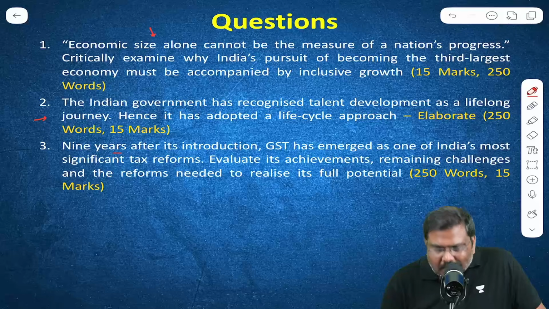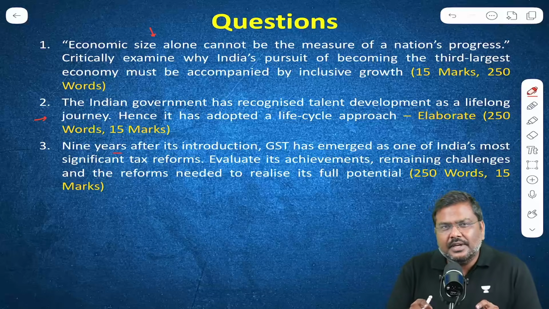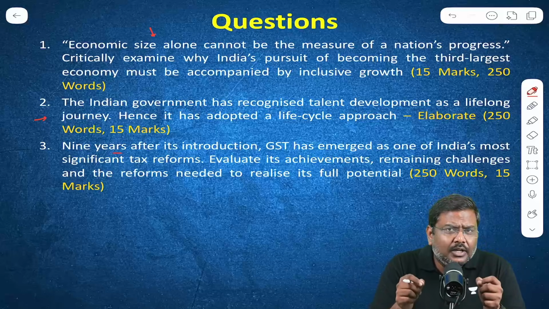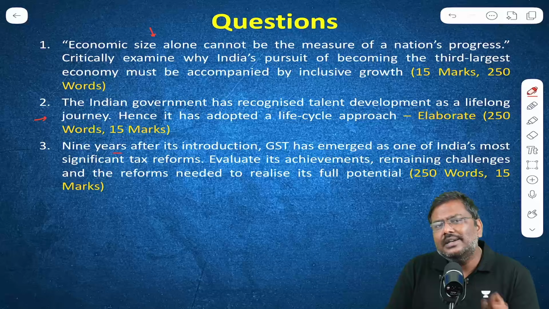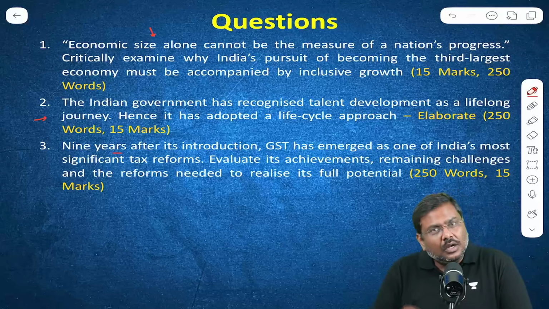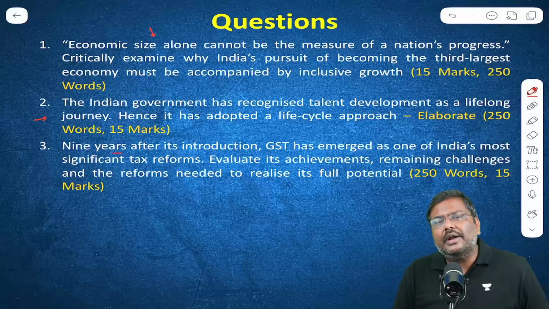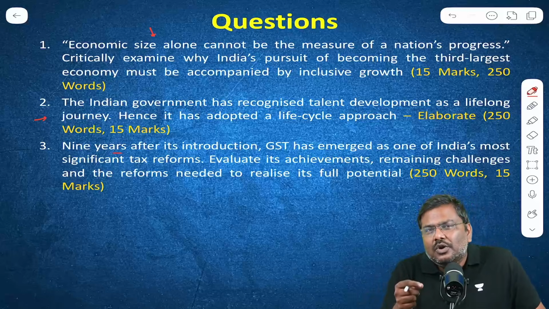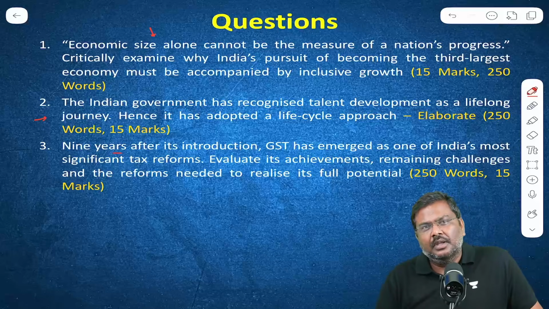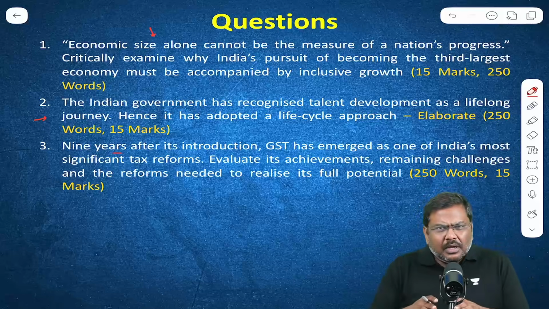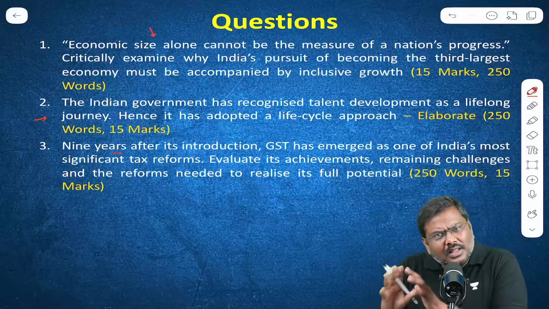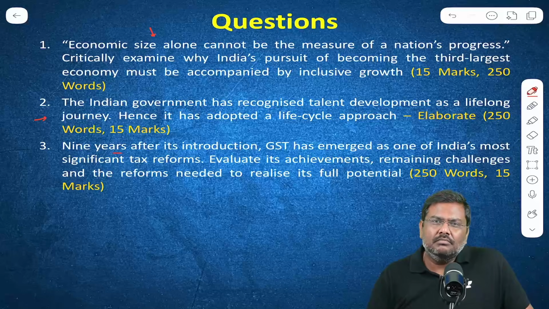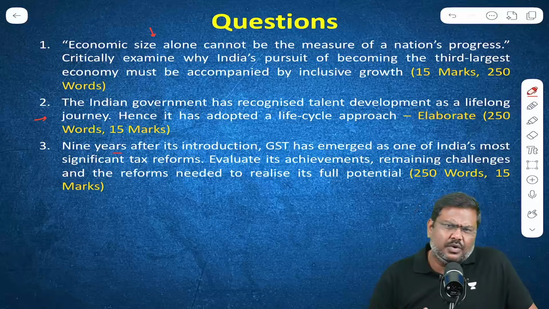The third question: 9 years of GST implementation. Discuss the issues and the reforms required. You will write everything about GST without incorporating even a single piece of current affairs data in the answer. According to you, these are the best answers that you can write. But because there is no data provided in any of these answers, you will not be able to score good marks. But let's be honest here. Can you remember all the pieces of data? Are all the pieces of data that you have come across relevant and important for the UPSC examination? Of course, the answer is no for both of these questions.